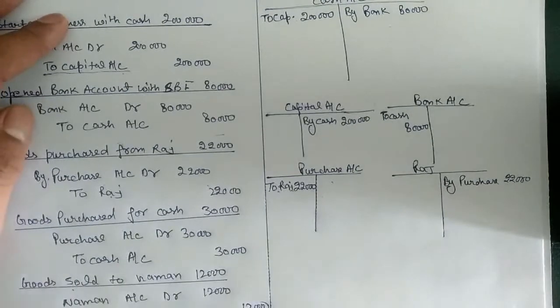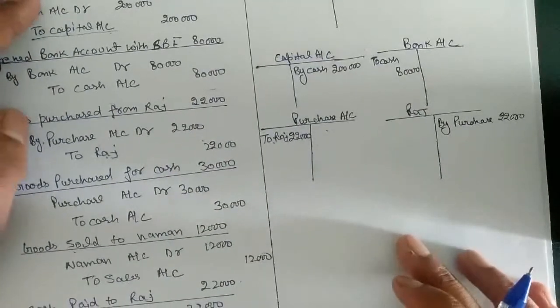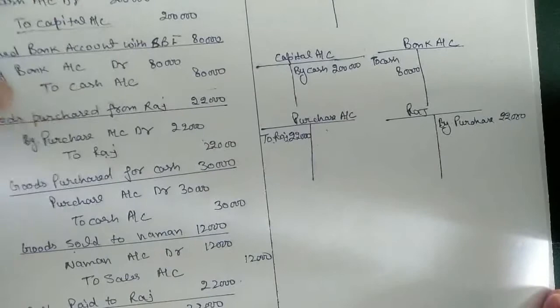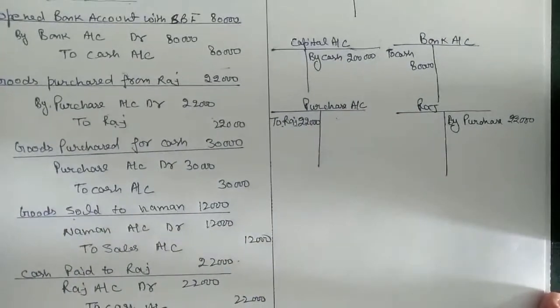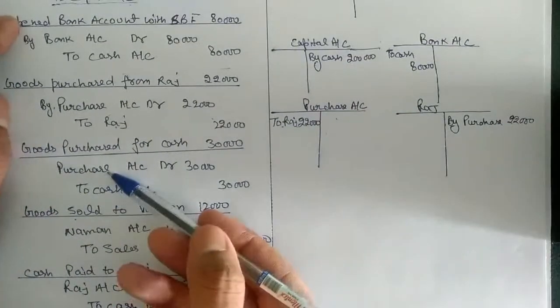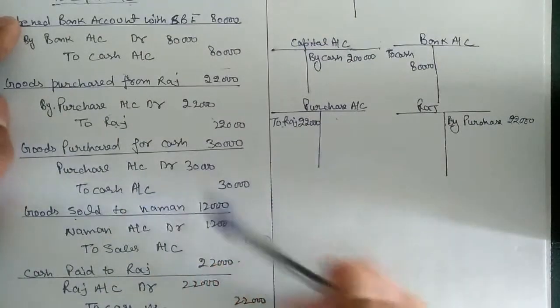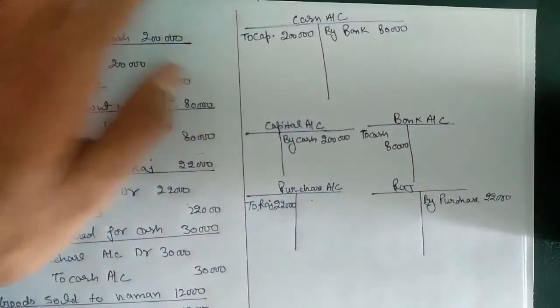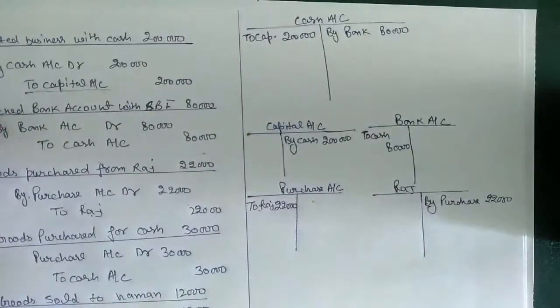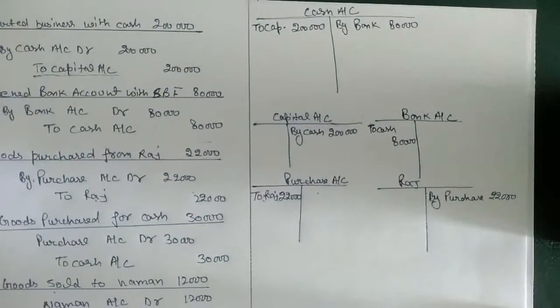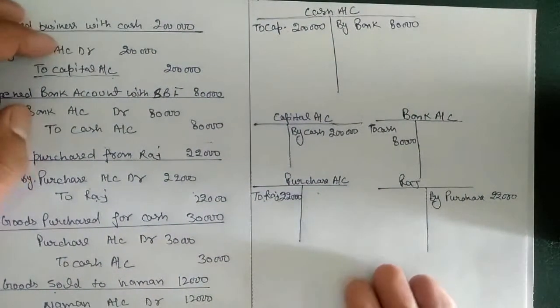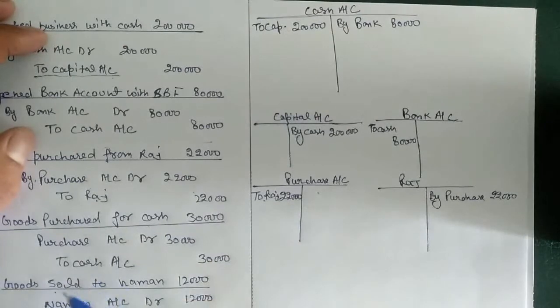Okay, next entry is purchase account debit to cash. In this case, we already opened accounts for purchase and for cash here, so we do not need to open another account. We are going to post this entry.